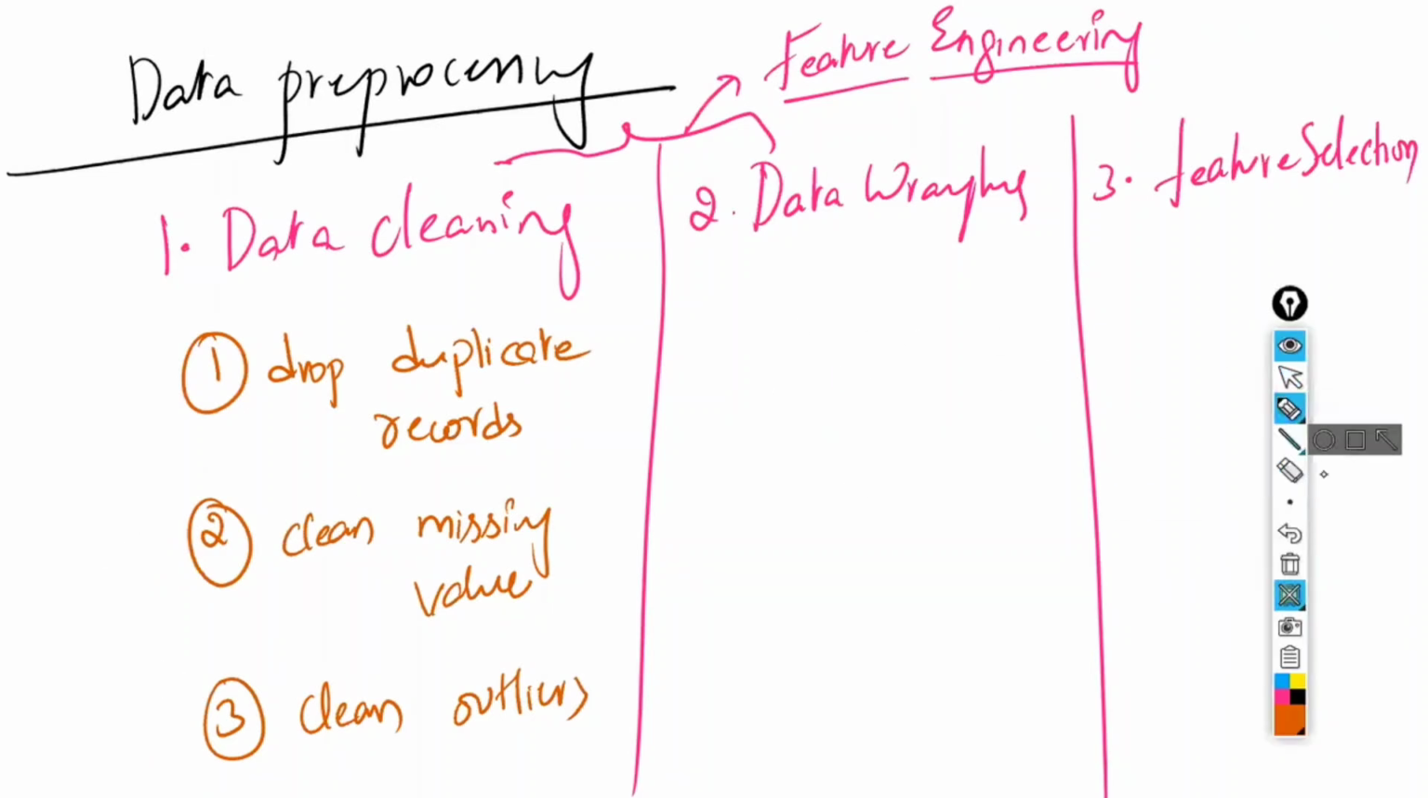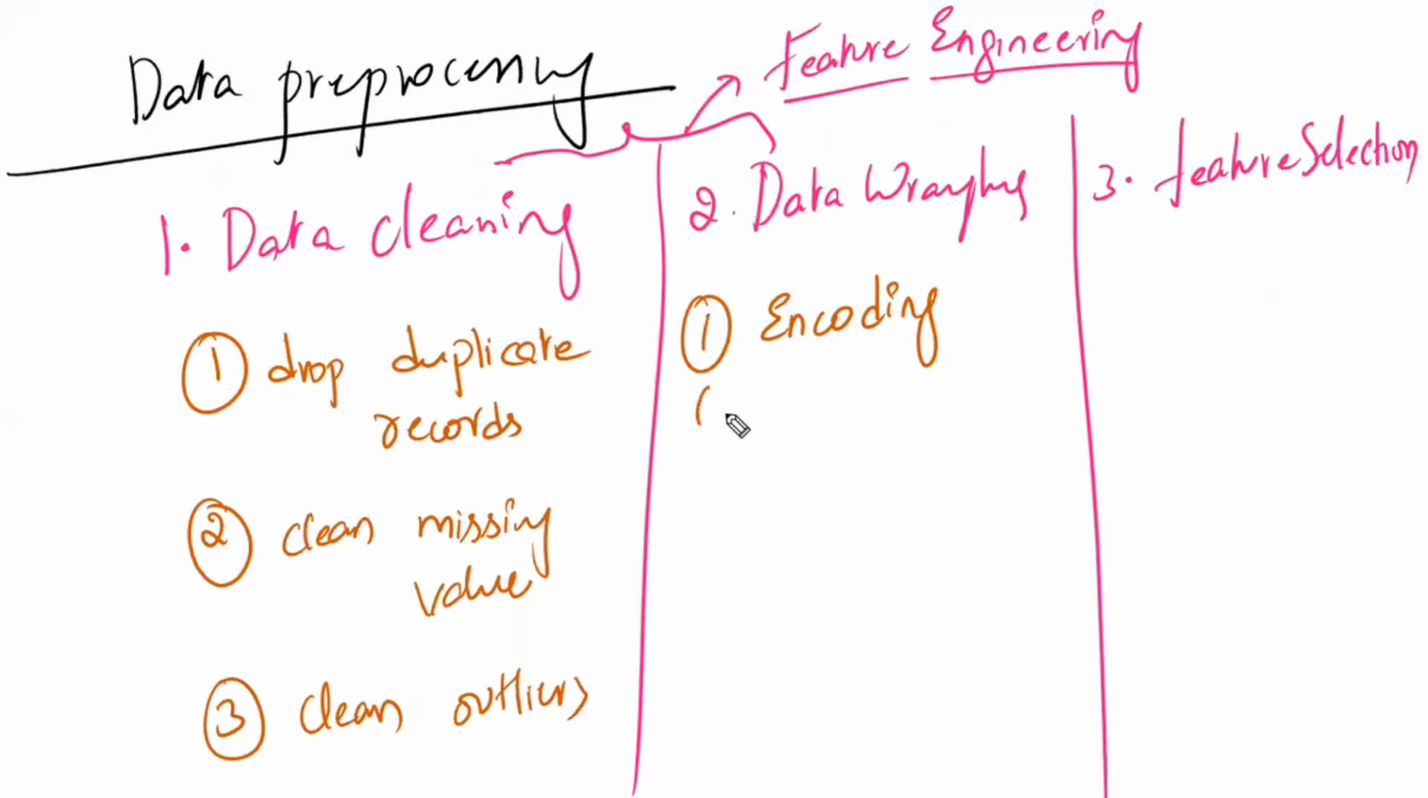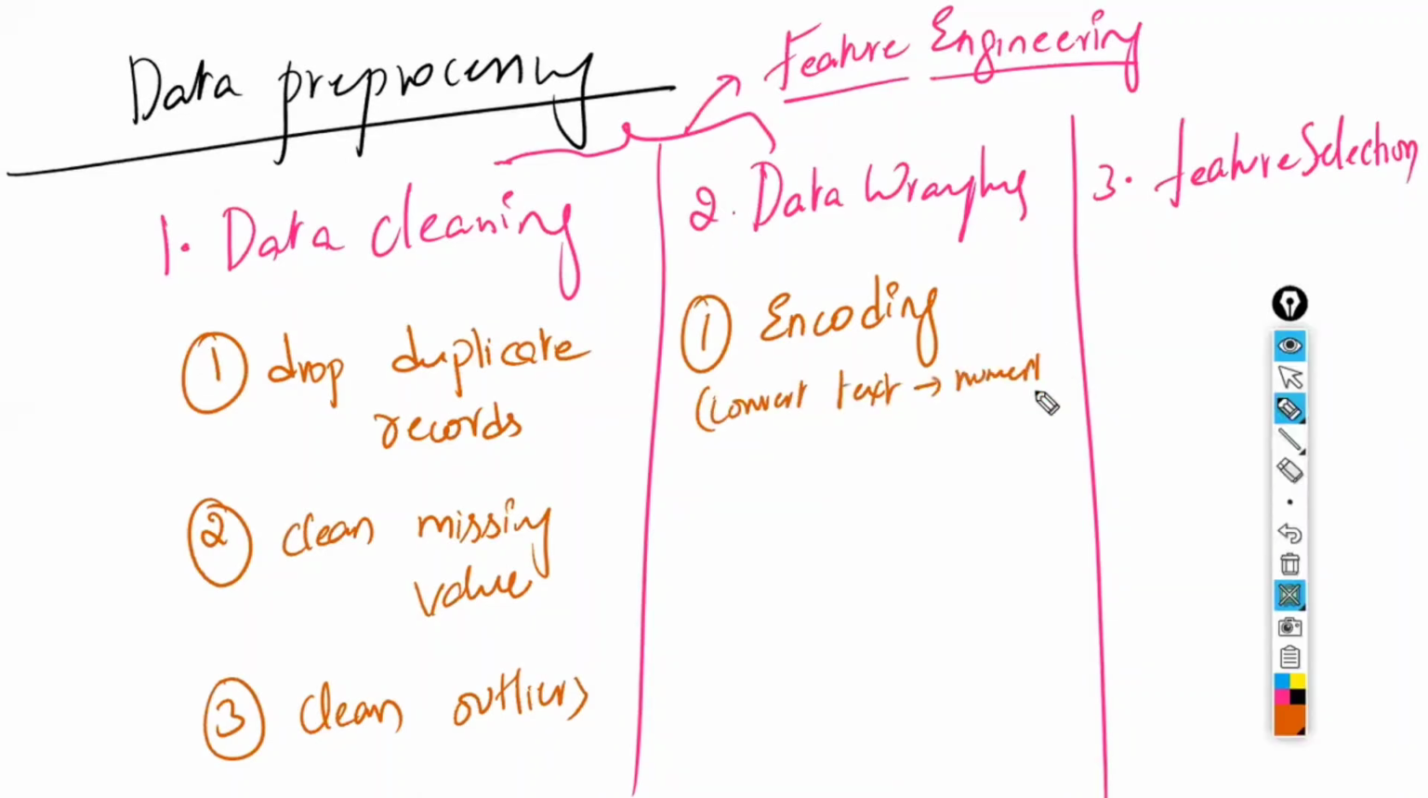In data wrangling, the first one we are going to do is called encoding. Encoding means converting the categorical variable to numerical variable, because the machine will not understand text data. Encoding means nothing but converting text to numeric. You have to feed numeric data to the machine, so we have to convert and provide it. Then only it will understand. Otherwise, it will not understand.